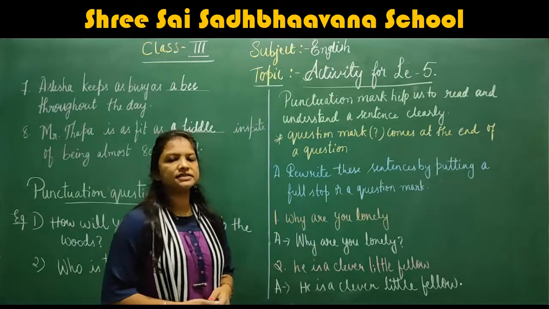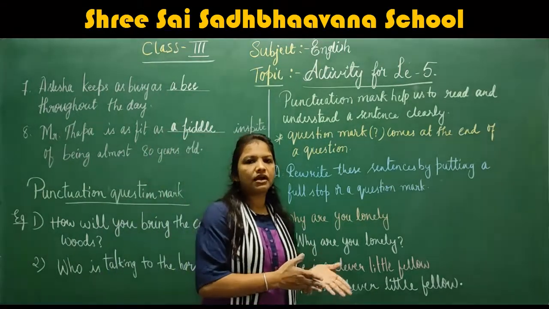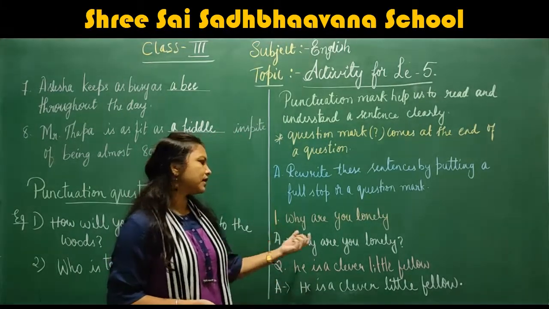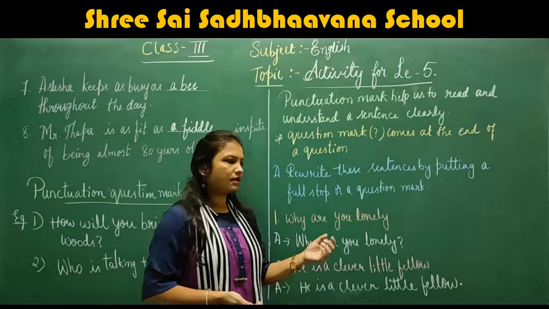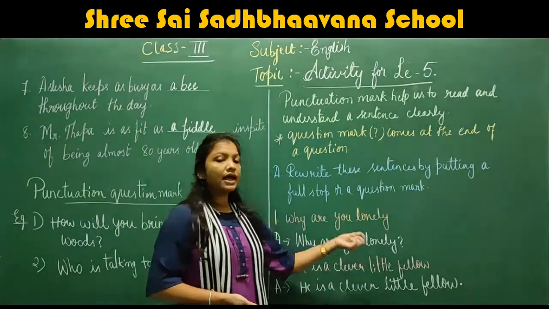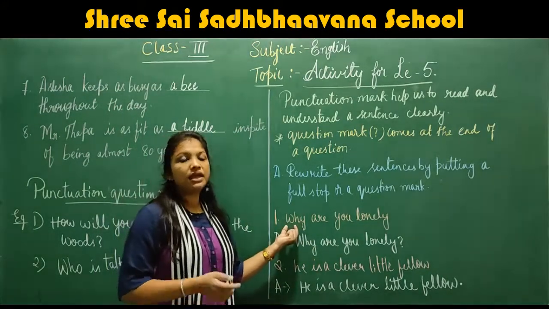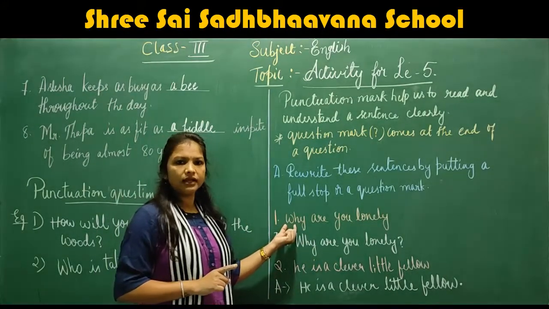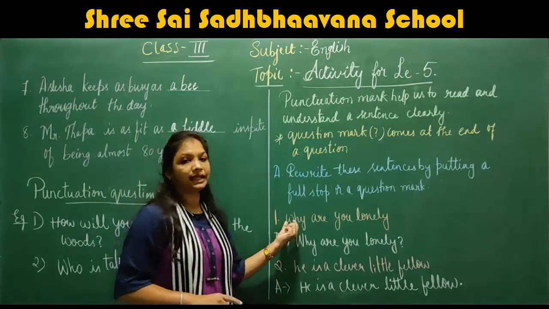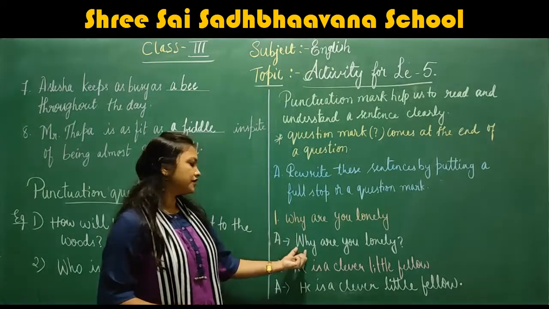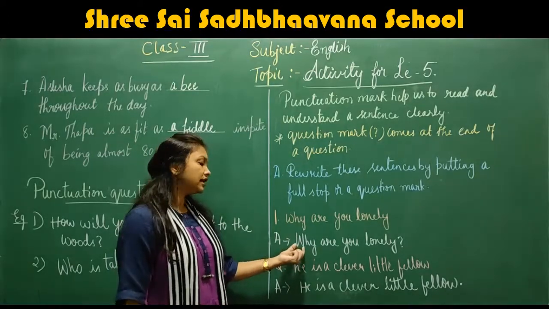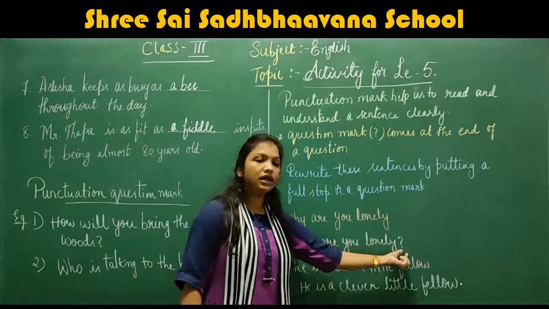They have given a few sentences. We have to write a question mark or a full stop according to the sentence. Understood. The first one: why are you lonely? Here the person is asking a question, so the sentence should end with a question mark, and the starting letter should always be a capital letter. Understood? Here the first letter in the question is a small letter. In the answer I have written the capital letter: Why are you lonely? And the question mark.